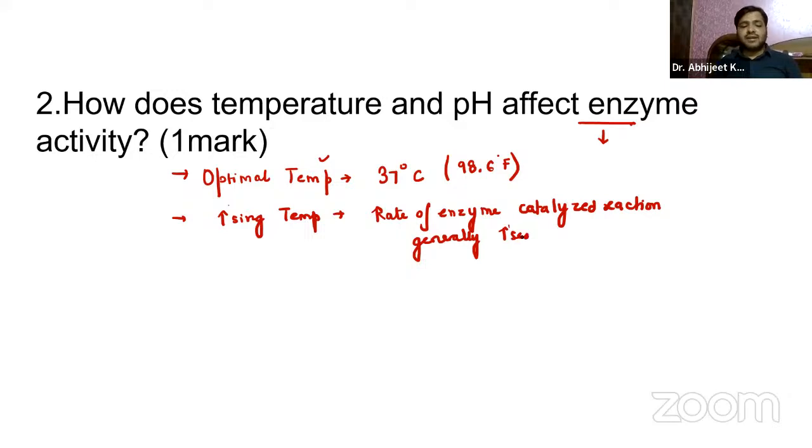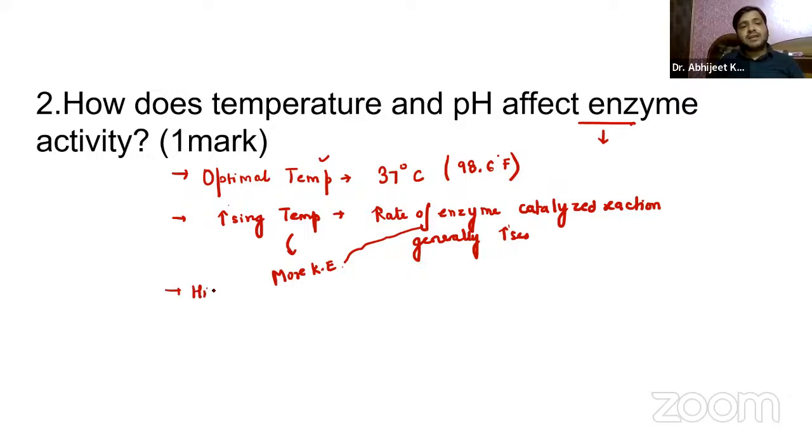You already know, because higher temperature provides more kinetic energy to the enzyme and the substrate molecules, increasing the frequency of the collisions, and thereby the rate of reaction will be further increased, right? So high temperature, again, we have something called high temperature.